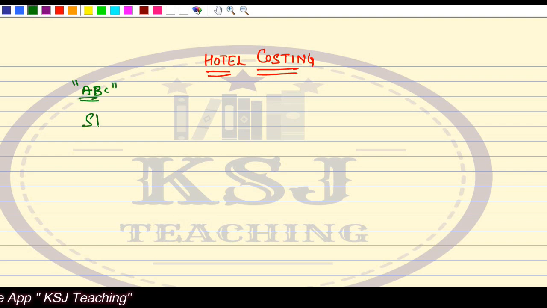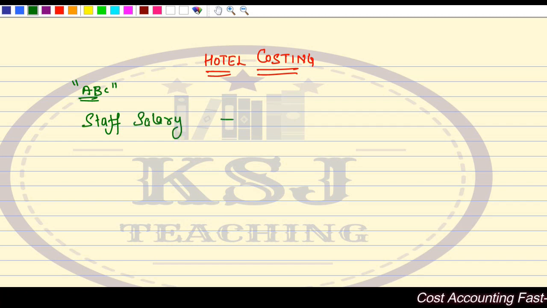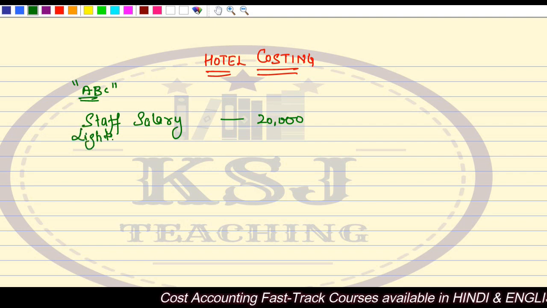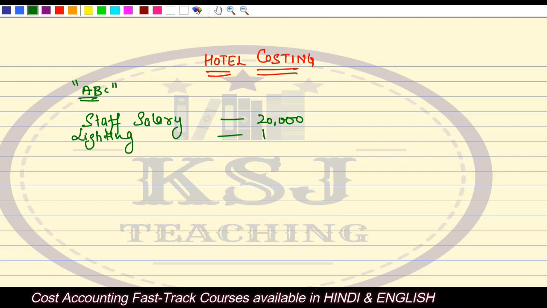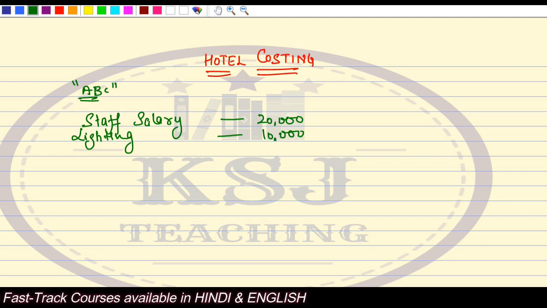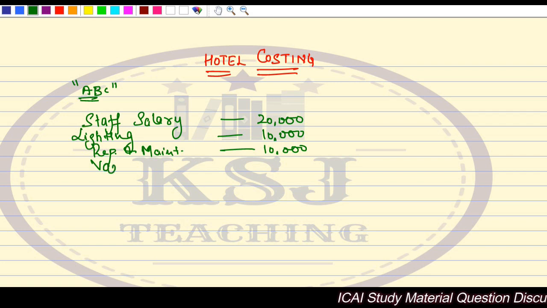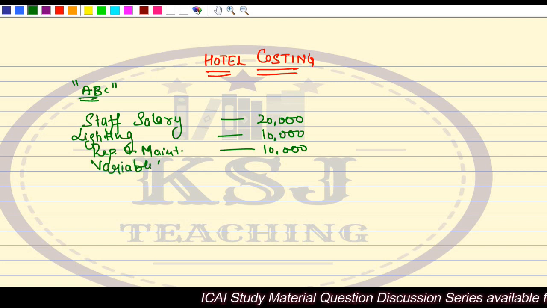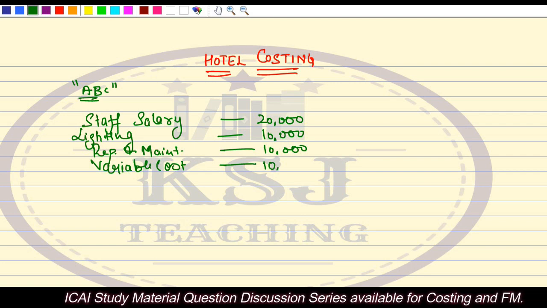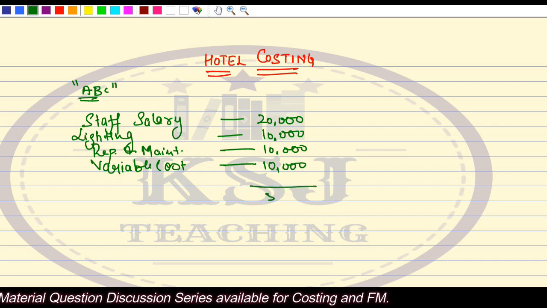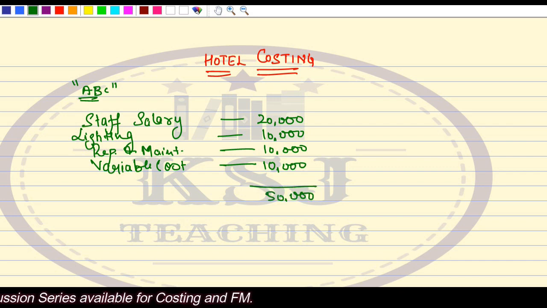You are given some expenses. Staff salary, say 20,000 rupees. Then you are given lighting, heating, power, 10,000 rupees. Then repairs and maintenance, 10,000 rupees. Then I'll take variable cost directly, a combination of various things, 10,000 rupees. So there is a total cost of 50,000 rupees. This is the total cost.